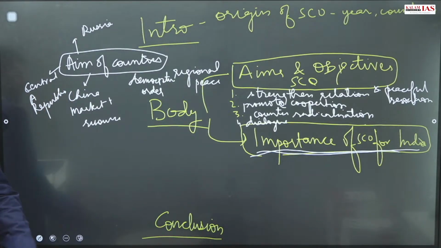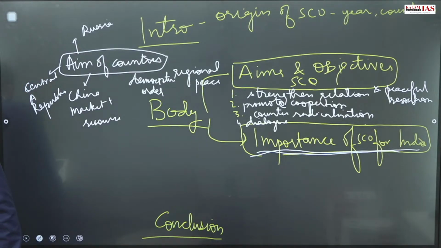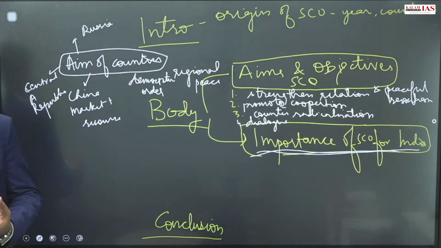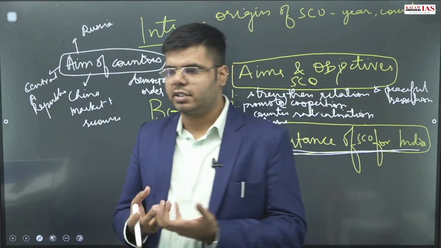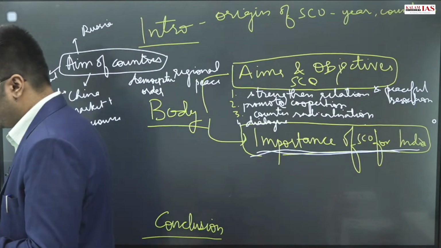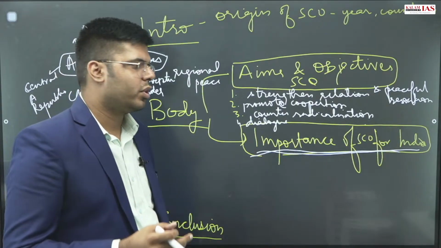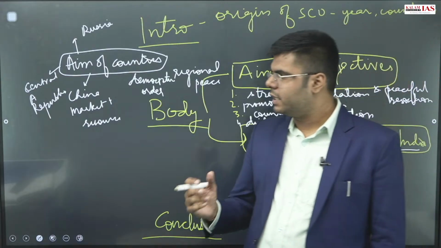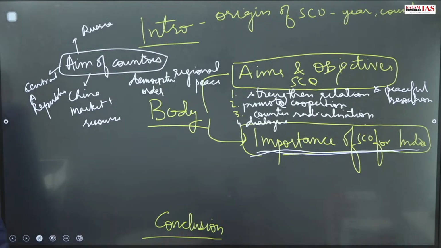So Russia is countering the US influence in the region. Central Asian republics are aiming for economic development, political stability in their country, and good relations with both the superpowers that are surrounding their region, all the powers that exist around their region. So this is a platform for Central Asian republics to have good relations with all of them and thereby ensure political stability in their countries. So aims of countries आप दिखा सकते हैं एक फ्लो चार्ट में जिसमें थोड़ा सा ही स्पेस यूज होगा.